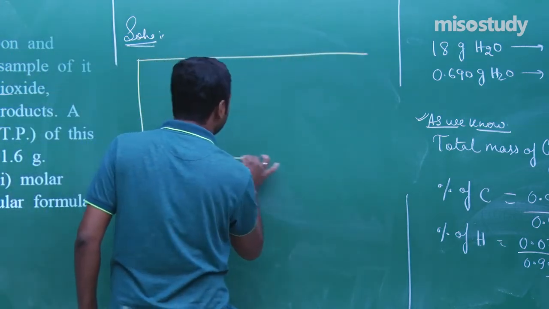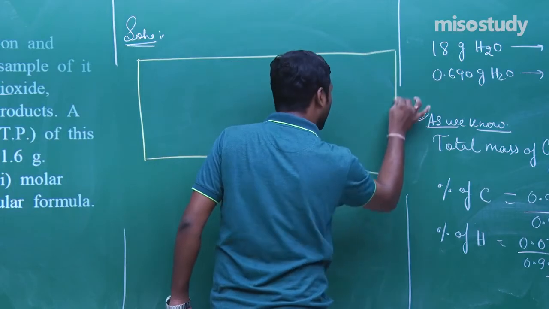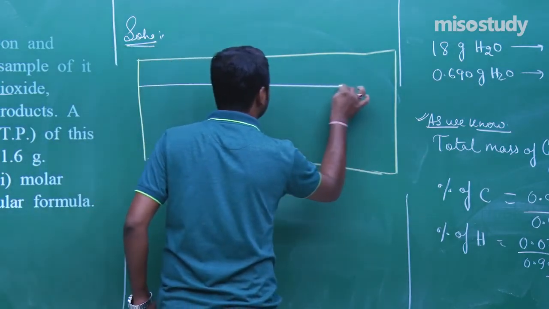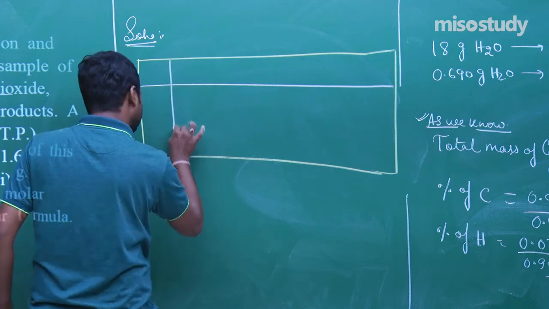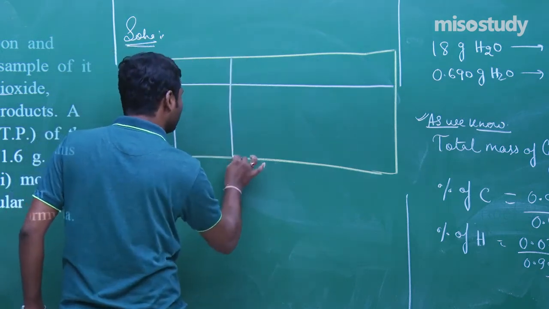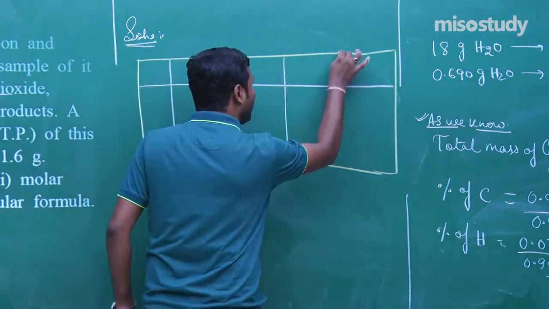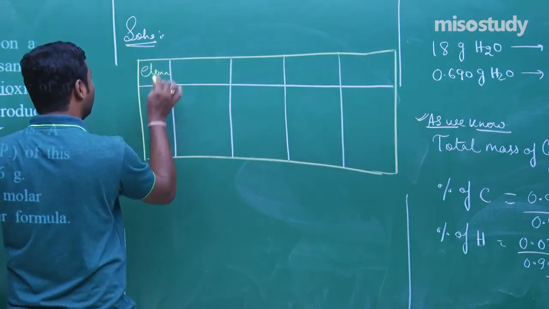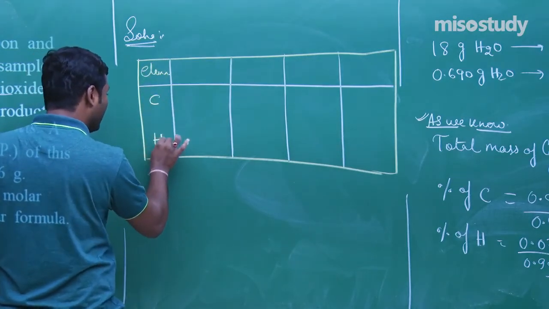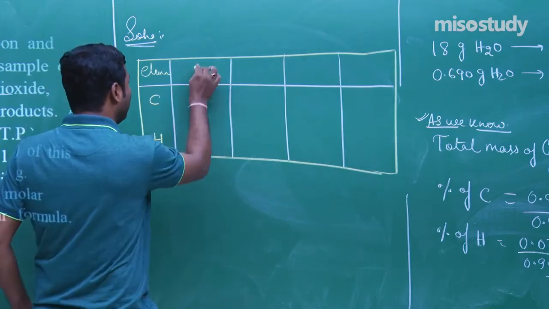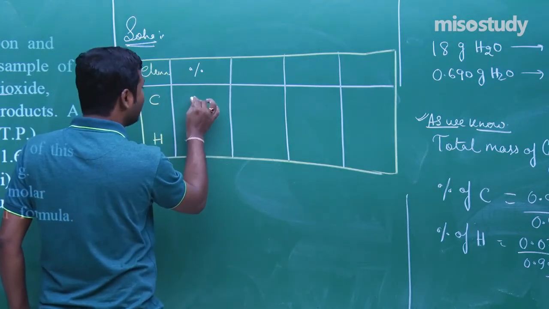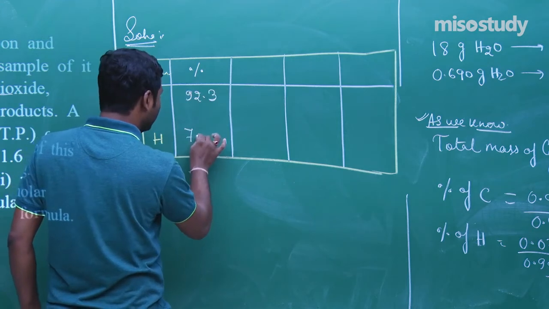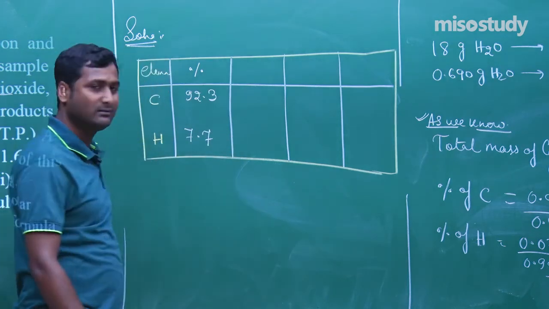This is the table. What to do here? Check it out. This one, this one, this one, this one, and this one. Put here element, that is carbon and hydrogen, that is the percentage, that is around 92.3 and 7.7.